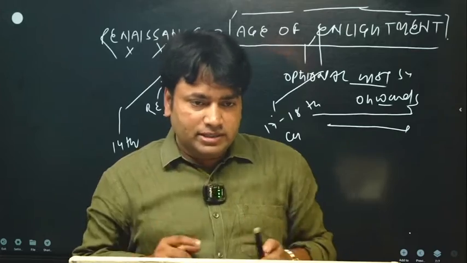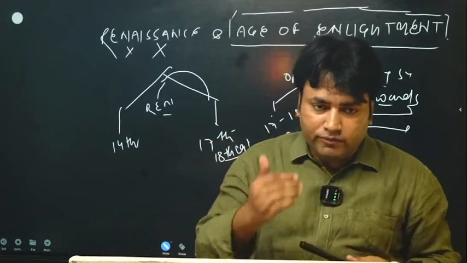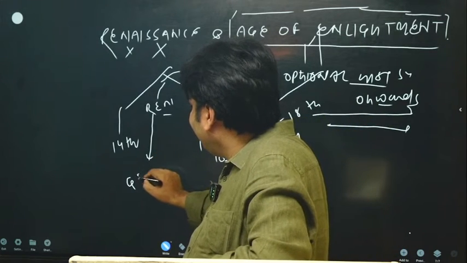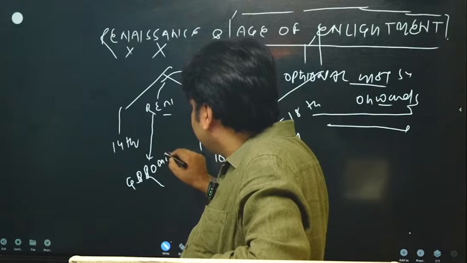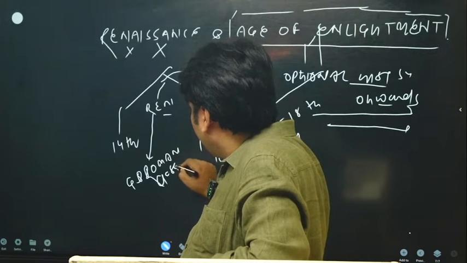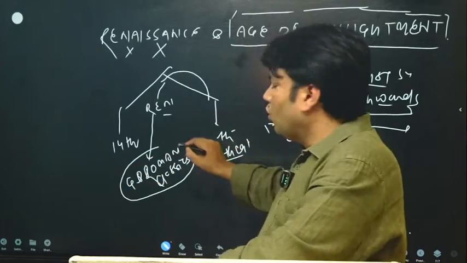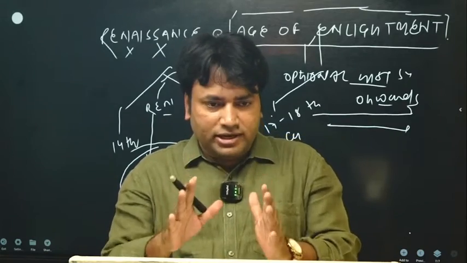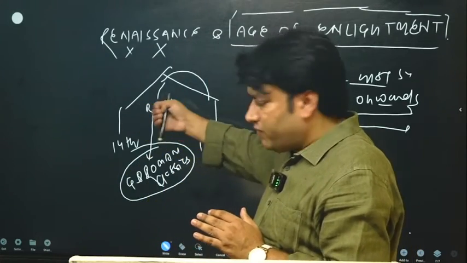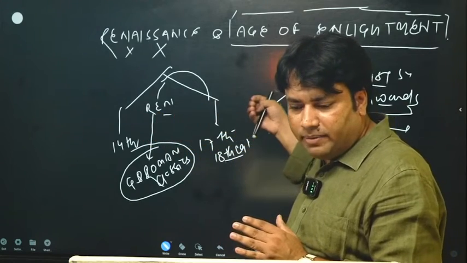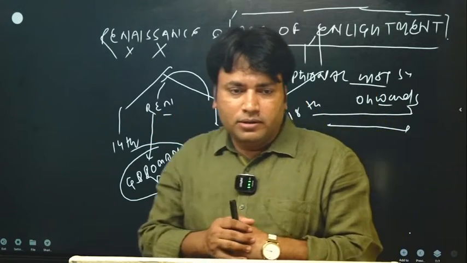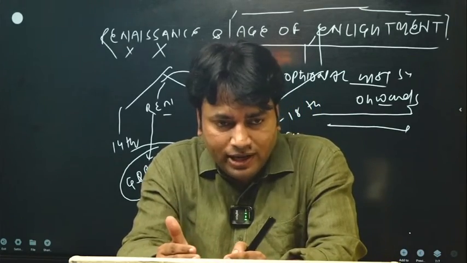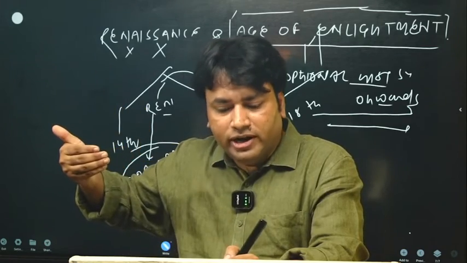So in this phase of Renaissance, what is the main focus? The main focus was on the revival of Greek and Roman classics. We are going to discuss it in detail. But what we have to understand is that this progressive phase of Renaissance and Age of Enlightenment is basically marking the end of medievalism in Europe, and the start of modern times in Europe.